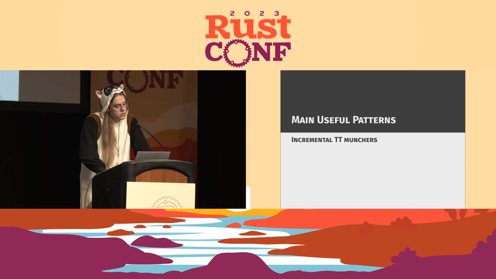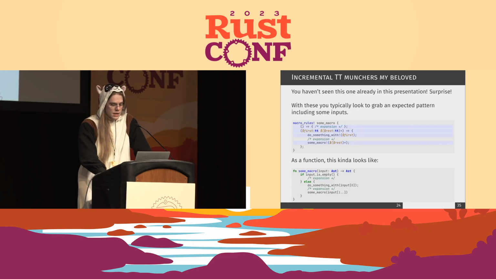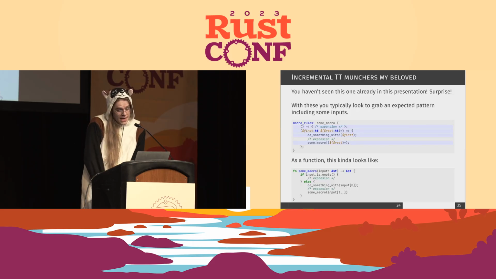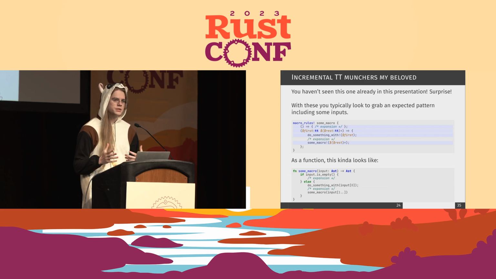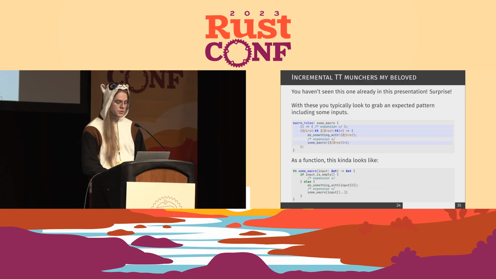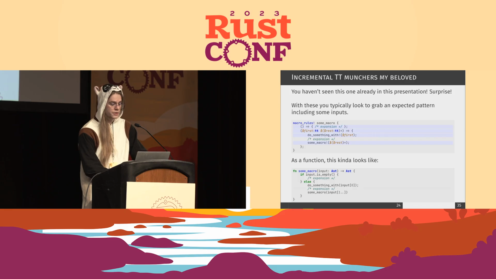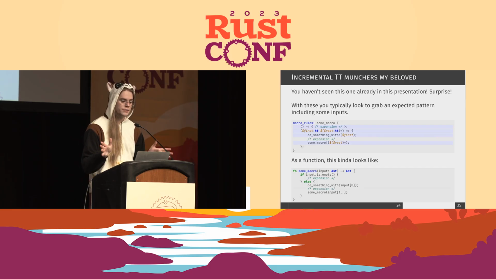So, incremental token tree munchers. You haven't seen this one yet. With these, you typically look to grab an expected pattern off the front. So you'll have a base case and a recursive case. With this example here, we look for nothing. And then on the other one, we try to grab the first one, do something with the first one, and then expand with the rest. That is the whole pattern of an incremental token tree muncher. It just might be a little more complicated for this recursive case.